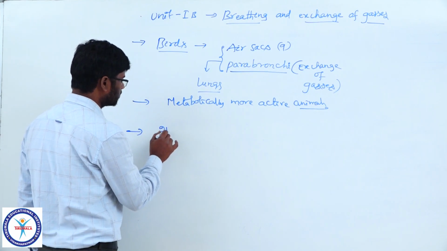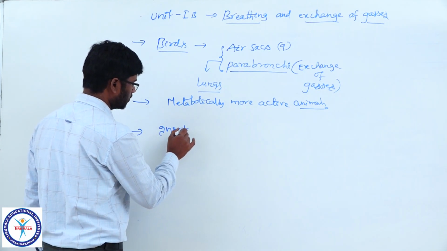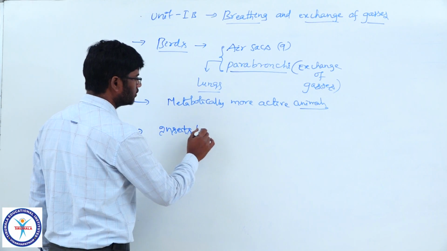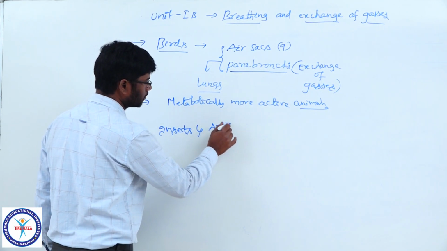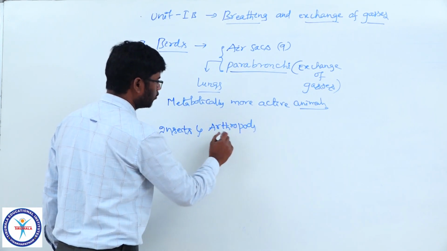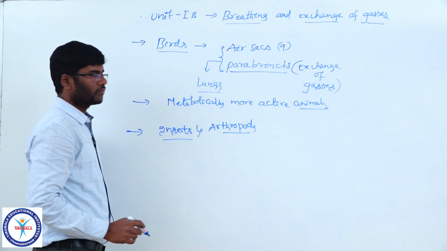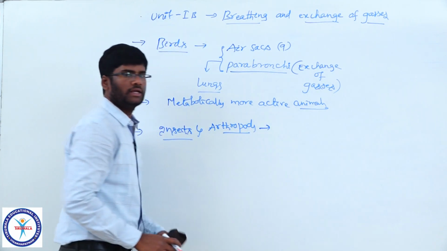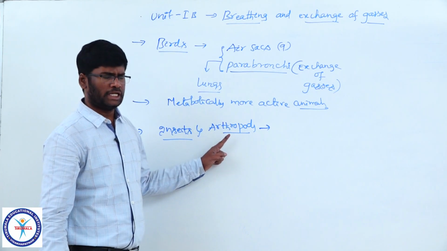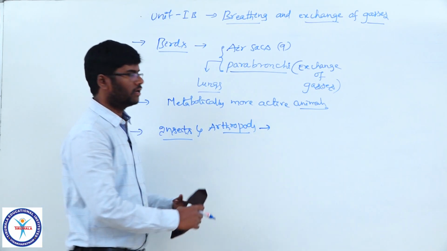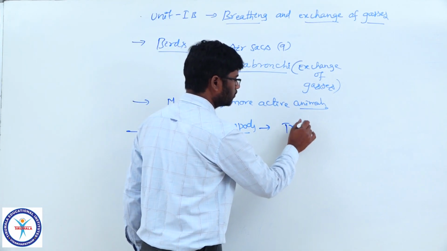Next come certain insects and some other arthropods. They can supply atmospheric air directly to each and every cell via the tracheal system.